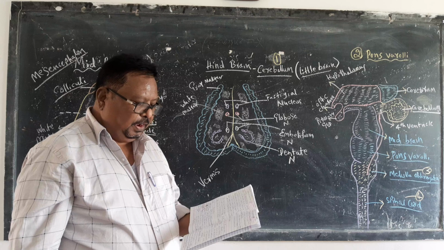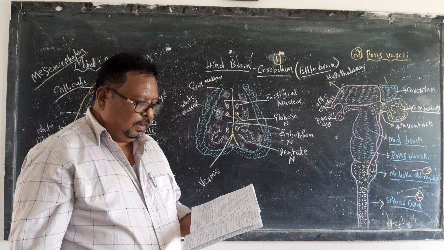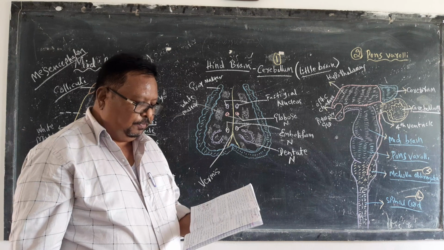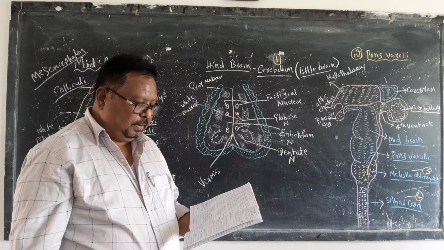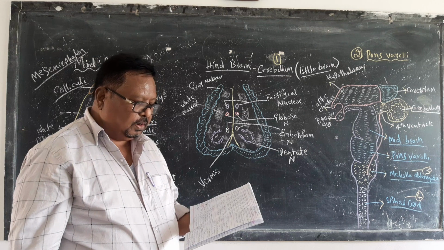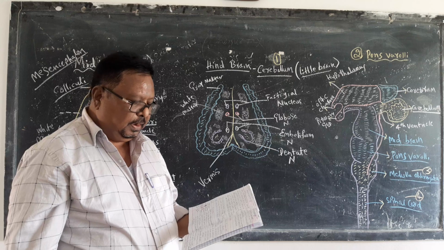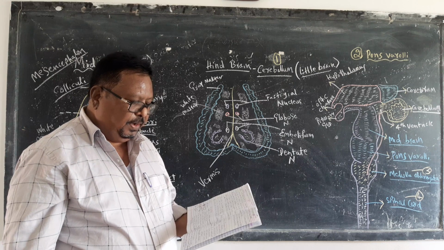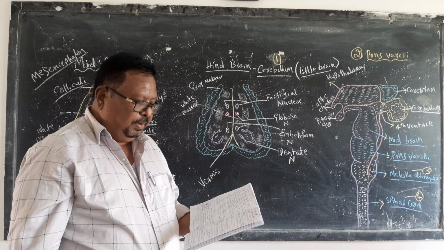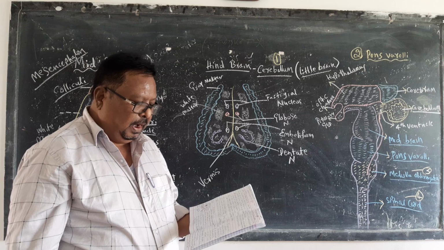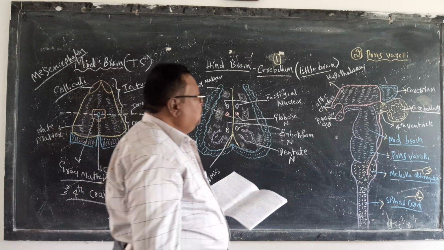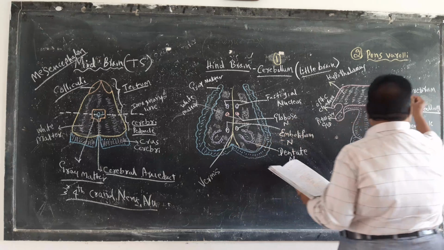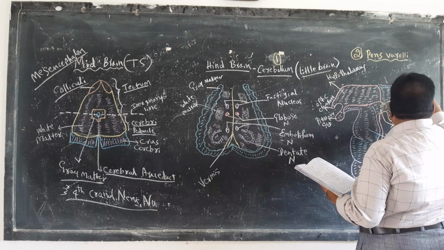It is situated in the posterior cranial fossa, behind the pons varolii and below the occipital lobe of the cerebrum. This is the occipital lobe.